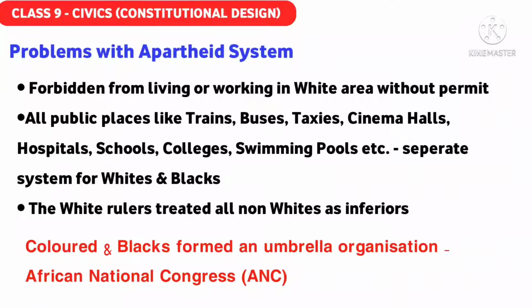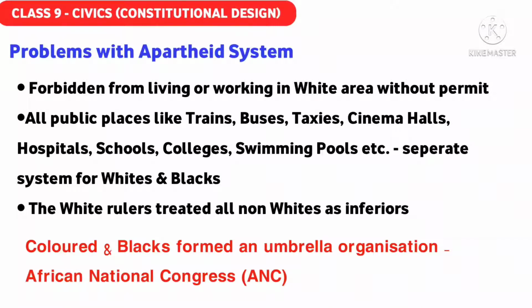Beyond livelihood, in all the public places everything was separate. There were separate facilities for the white people, whereas for the black people the facility was totally bogus. Total discrimination was there. All the high class and standard facilities were given to the white people, whereas for the black people everything was useless and low standard. In every public place, like trains, buses, taxis, hospitals, schools, libraries, colleges, cinema halls, theaters, swimming pools, there was discrimination between the blacks and the whites under the apartheid system.